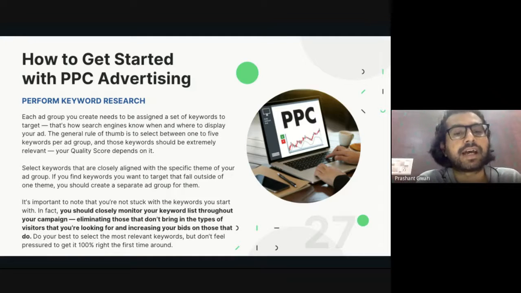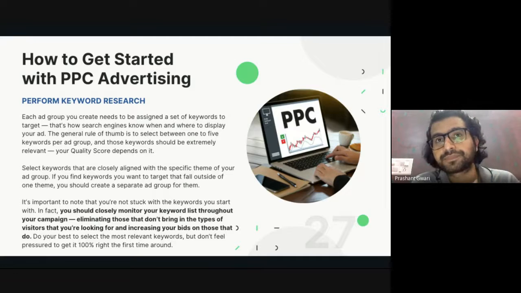Select keywords that are closely aligned with the specific theme of your ad copy. And if any keyword you are using is not aligned with your ad copy or with the other keywords, you will create a separate ad group for that. You will not use that keyword in the same ad group.